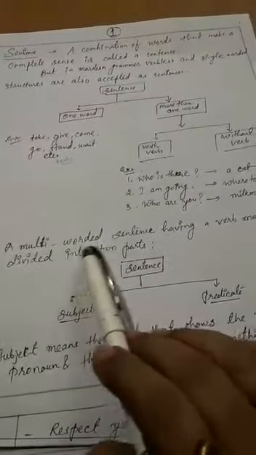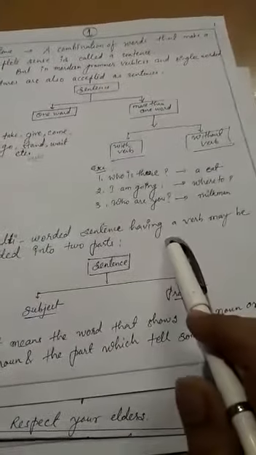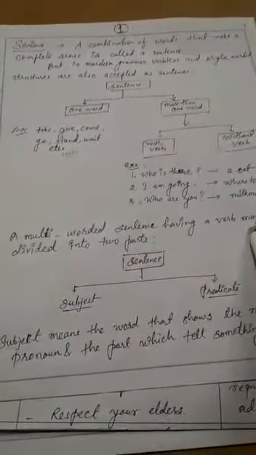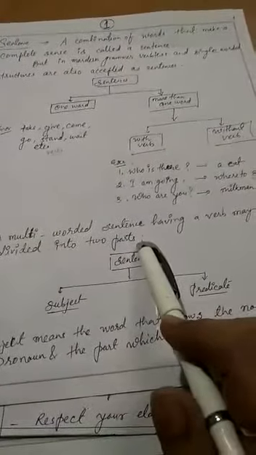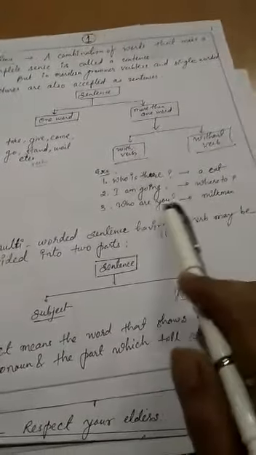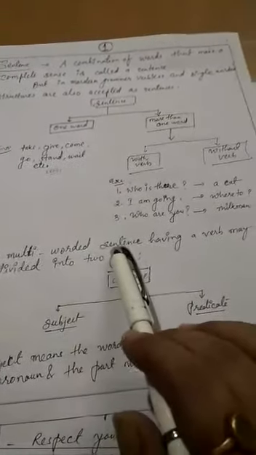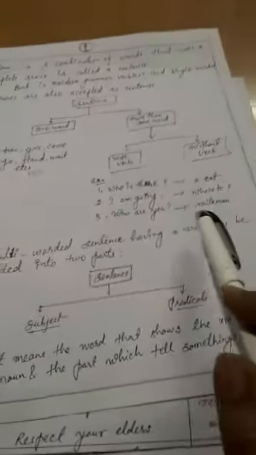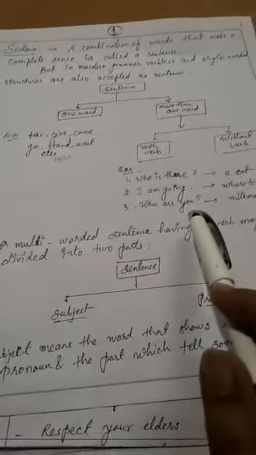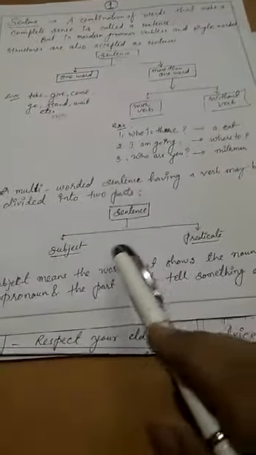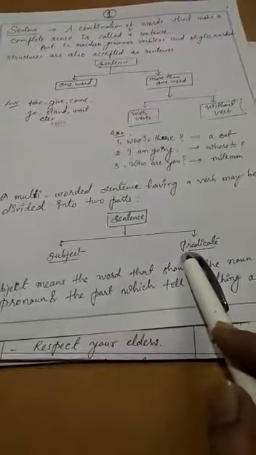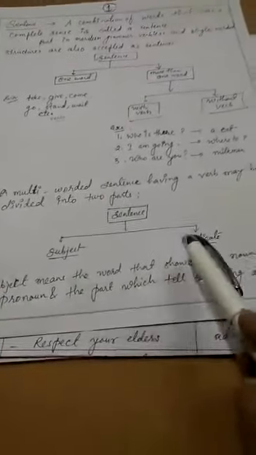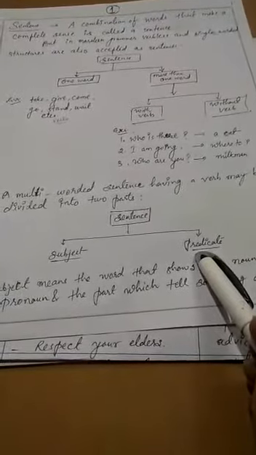Okay, so let's look: a multi-worded sentence having a verb may be divided into two parts. A multi-worded sentence means the above examples we saw, which are called multi-worded sentences. It may be divided into two parts. Okay, so look at the chart. A sentence is also divided into two parts. One is called the subject and another one is called the predicate. You also know about that?